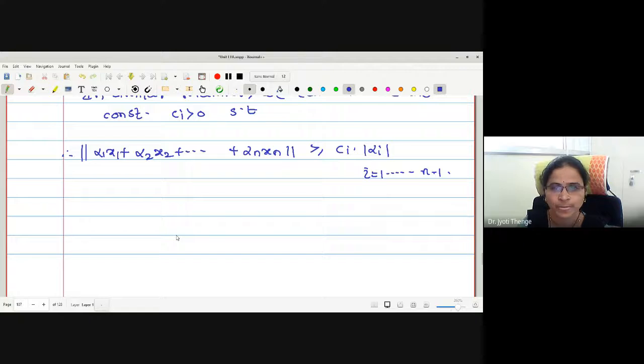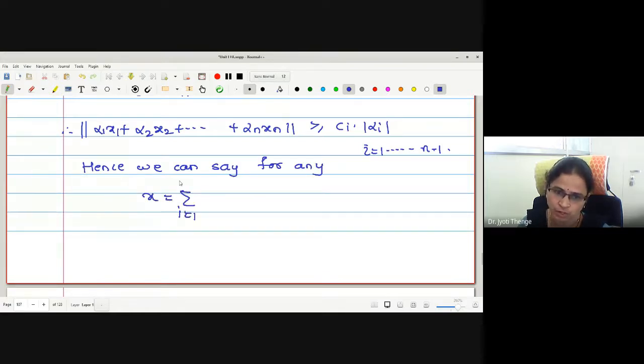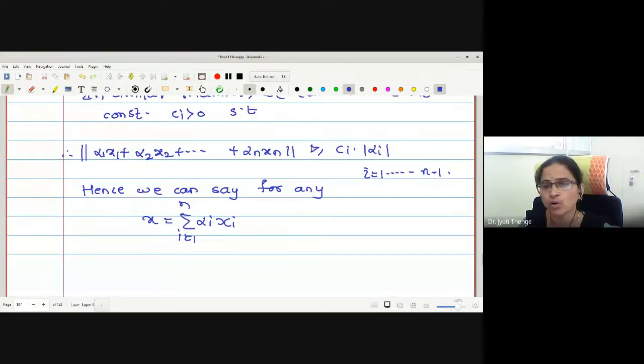Now let me start with an arbitrary vector. Hence, we can say for any x, which is a linear combination of the sum over i equals 1 to n of alpha i xi, the above holds. If the above holds, how many constants do we get as we change the values of i from 1 up to n?